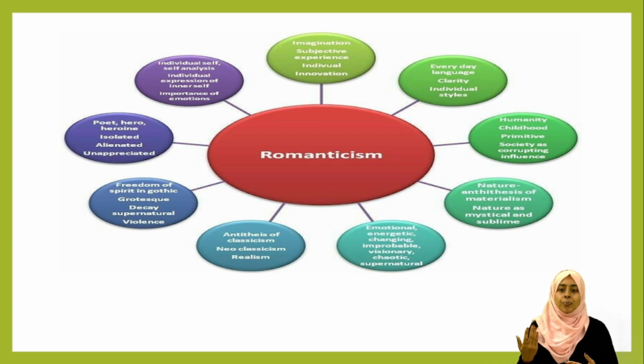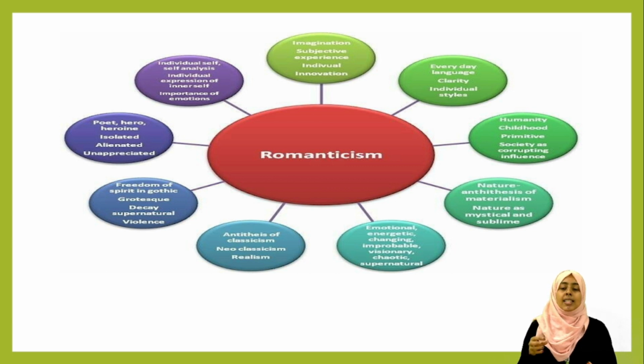And the next is nature, nature as mystical and sublime. The word sublime in romanticism is very, very important. Sublime is something which brings your inner soul into the outer world. For example, when you feel something in nature, when you go to a park, sit there and enjoy the beauty, that is what sublime is.